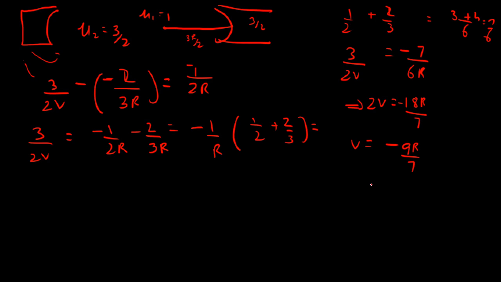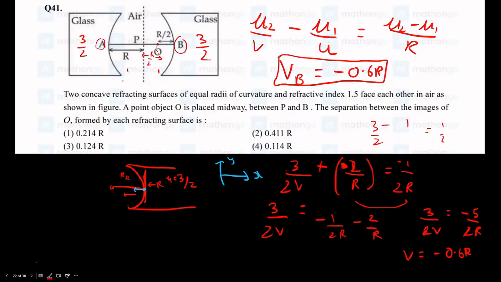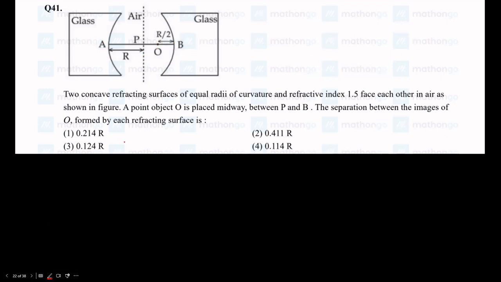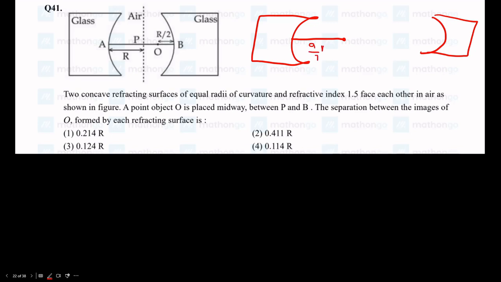Okay, now let me go to the actual drawing. I'll clear up. We remember this 0.6r. So it's like this. This image is forming at 9 by 7 r.